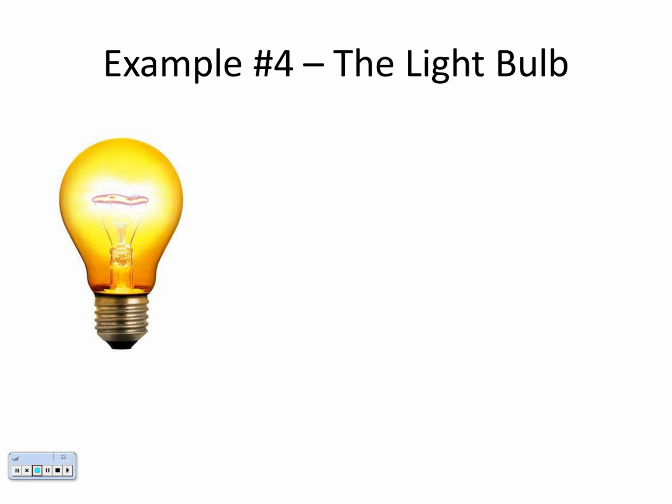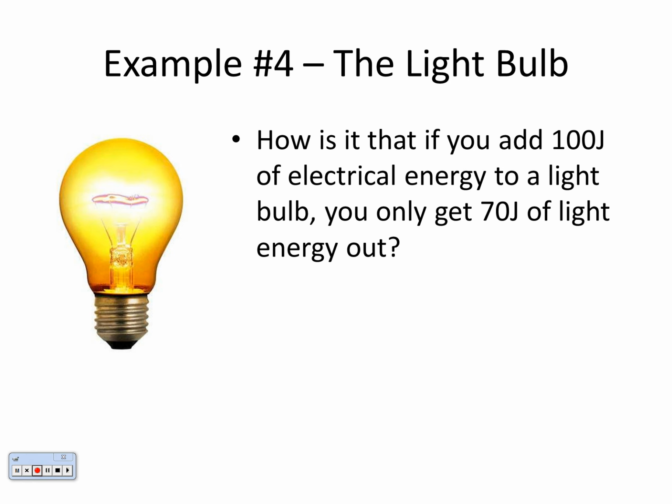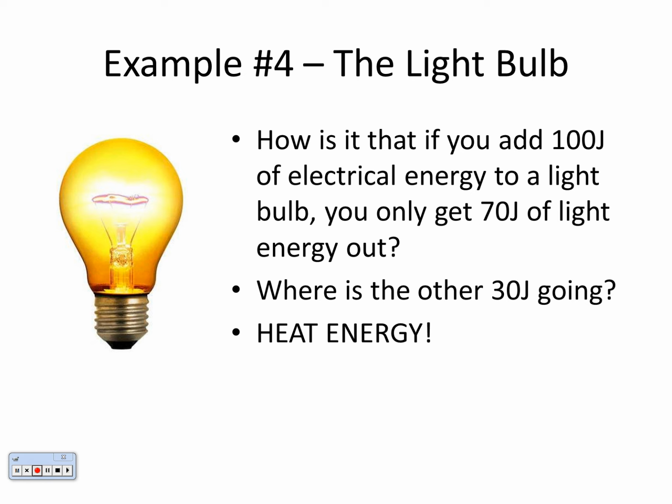Example number 4 is a light bulb. This is a little bit of an extension of the last one. How is it that you can add 100 joules of electrical energy to a light bulb, but you only get 70 joules of light energy out? Go ahead and take a guess real quick. Where is the other 30 joules going? It's going to heat energy, that's right.